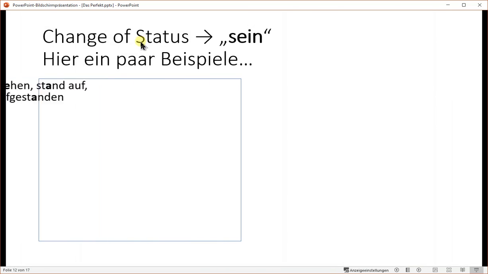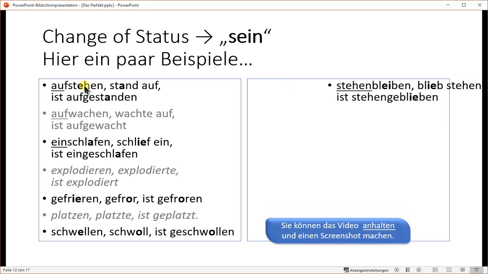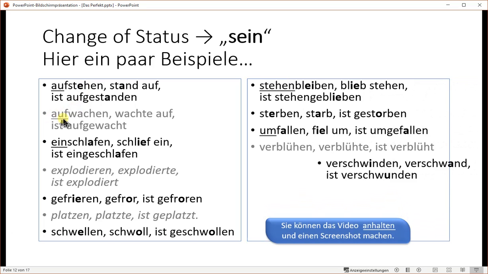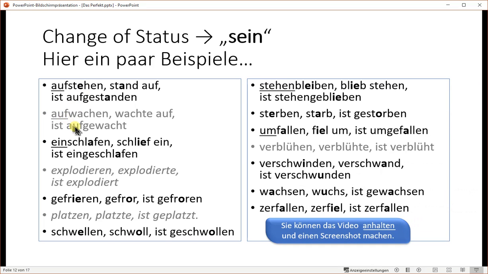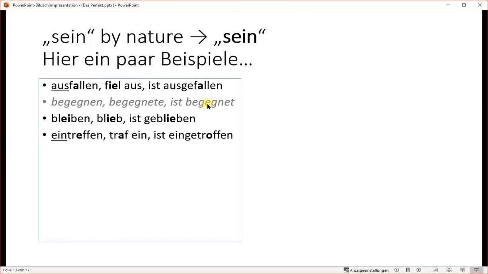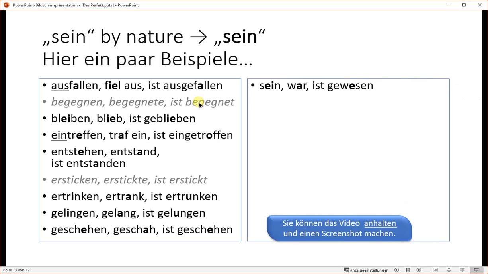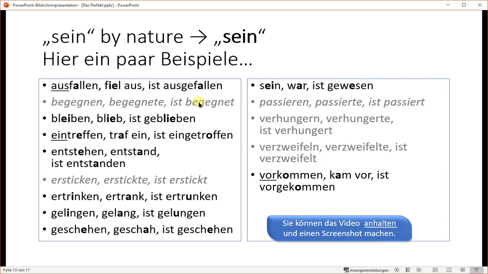Now the same with change of status, a list of words. I mark the vowel changes, or even here when it has a prefix, and you can pause the video and take a screenshot and read it later. And last one, if sein is used by nature, these verbs always use sein. Same thing, you can pause the video, take a screenshot and read it later.